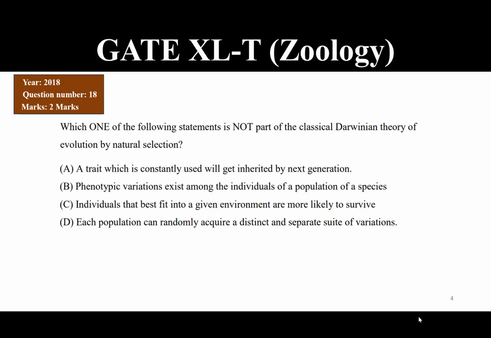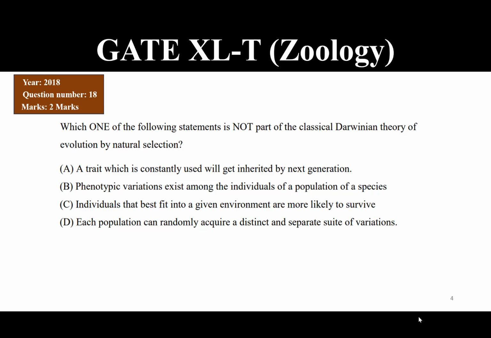So now, coming back to the question, let's look at the four points that are given. First, a trait which is constantly used will get inherited by the next generation. Second, phenotypic variations exist among the individuals of a population of a species. Third, individuals that best fit into a given environment are more likely to survive. Fourth, each population can randomly acquire a distinct and separate suite of variation.